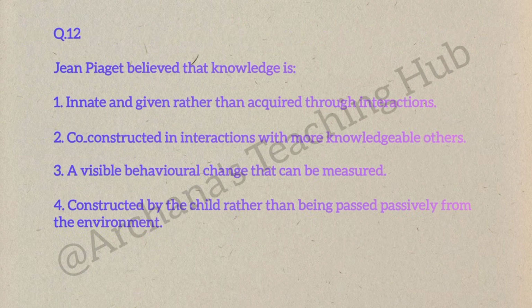Question number 12. Jean Piaget believed that knowledge is option 1 inherent and given rather than acquired through interactions. Option 2 co-constructed in interactions with more knowledgeable others. Option 3 a visible behavior change that can be measured. Option 4 constructed by the child rather than being passed passively from the environment.